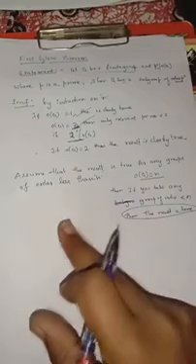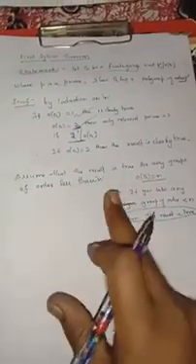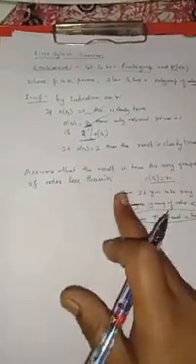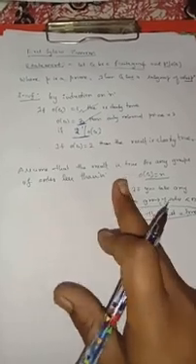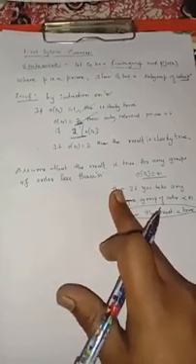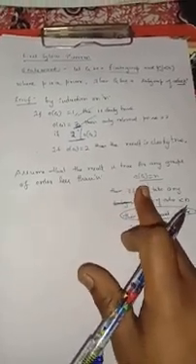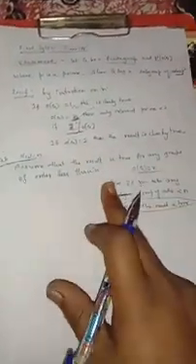So by induction we proved that if the order of G is equal to 1, then the theorem is clearly true. But here we are assuming that the result is true for any group of order less than n. First, I am taking the order of the group G to be n. I am assuming that the result is true for any group of order less than n.